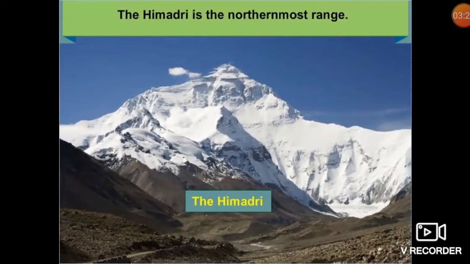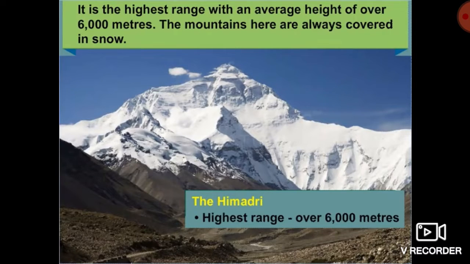The first range, Himadri. Himadri is the northernmost range of the Himalayas. It is the highest range with an average height of over 6,000 meters. The mountains are always covered with snow here.